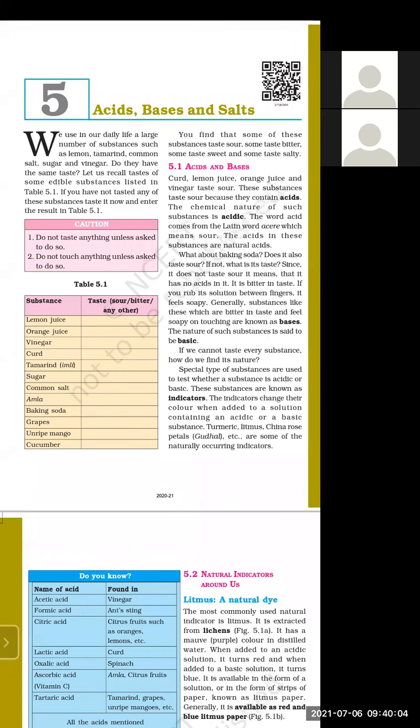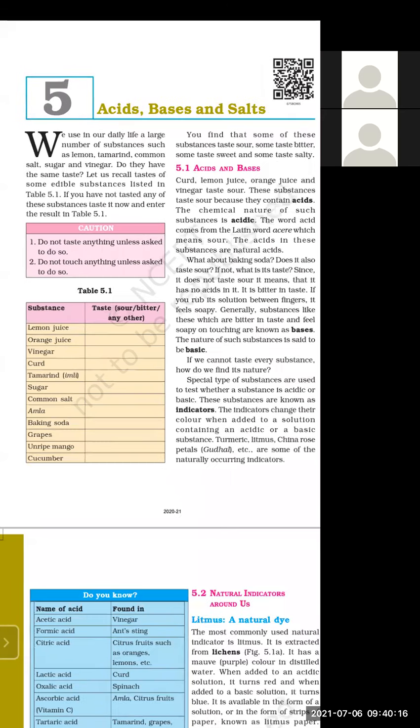Okay, so let's start with our fresh chapter, and you are having fresh energy. So be attentive. Chapter 5, acids, bases, and salts.